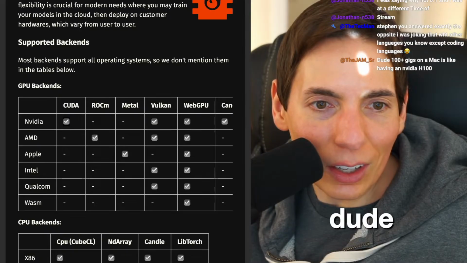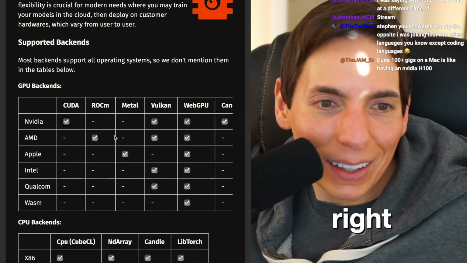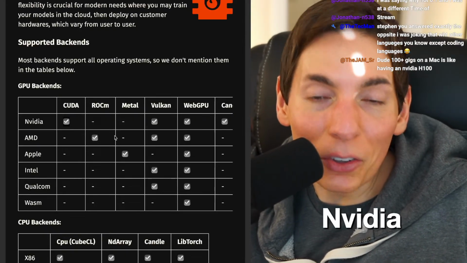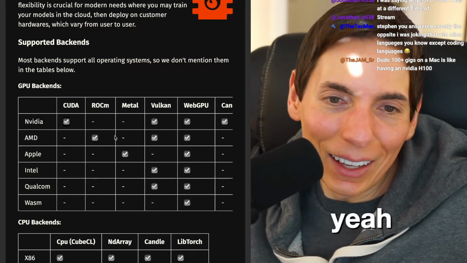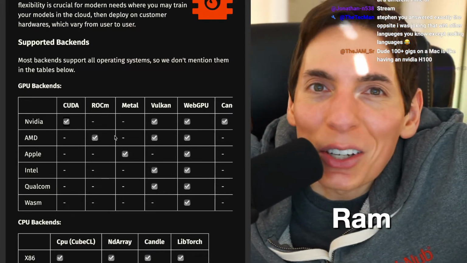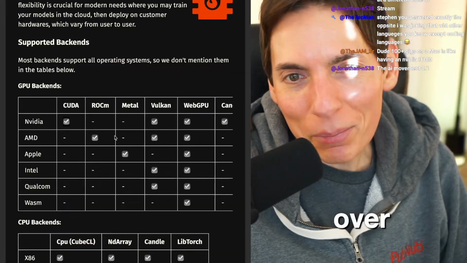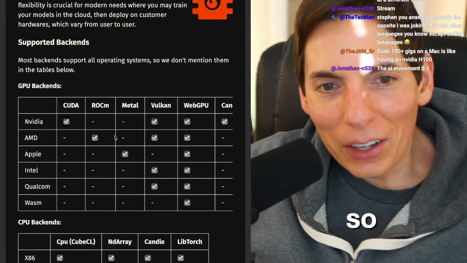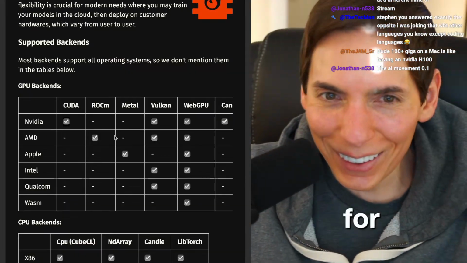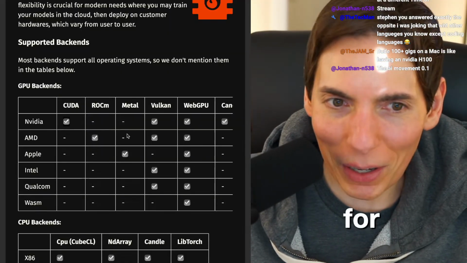Dude, 100 gigs on a Mac? I know, right? That is like having an NVIDIA H100. It is, yeah, although all my RAM is going to Chrome tabs. All the RAM is going over to Chrome tabs. So that's what I use my RAM for.